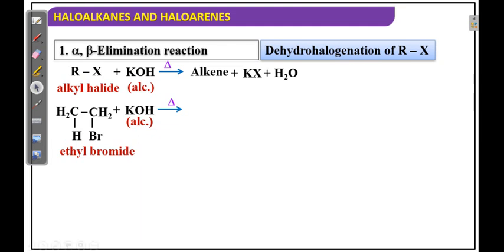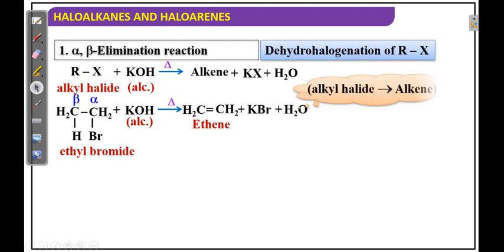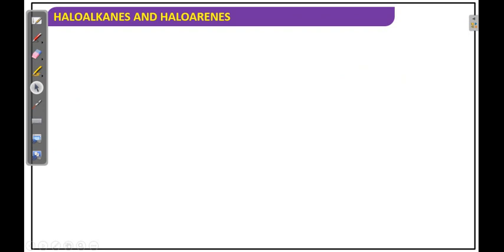Of course, ethene. The byproducts are KBr and water. So the conclusion is that we can prepare alkenes from alkyl halides.